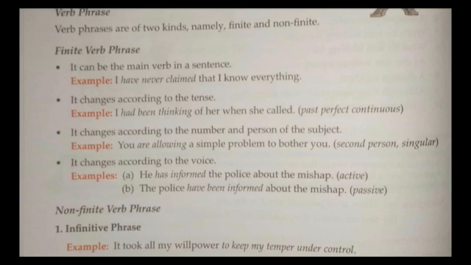And as you can see, it will work like a phrase, but it will have a verb, like have, never claimed, had been thinking, are allowing. So you can say that these are finite verbs. You can easily find the finite verb in the sentence. Okay, have been thinking, will be taking off, something like that, then we can say these are the finite verbs.